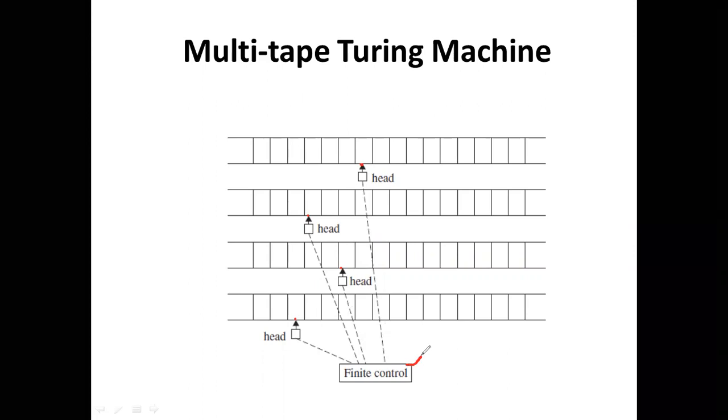That is the same as for the single tape Turing machine. Here in the multi-tape, four tapes are there, and four heads. Depending upon the four heads, it will move to the next state, and it will direct one head to move left or right, and others, which will be discussed in the next slide. So that is the basic diagram of the multi-tape Turing machine. It is different from the single tape Turing machine: there are four tapes, four input heads, and one finite control that controls the whole multi-tape Turing machine.